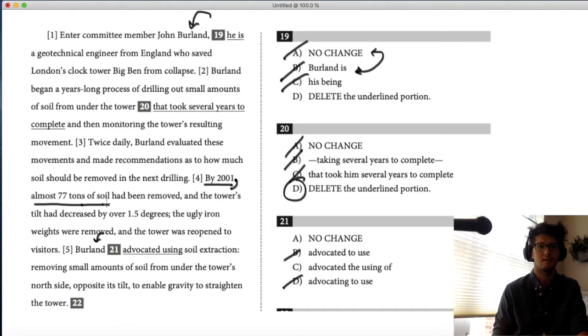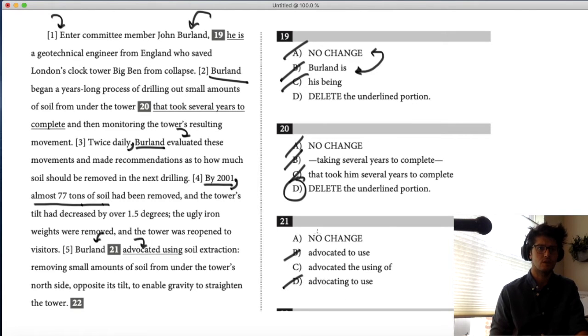And nine times out of ten, that's the way sentences work. Sentence 1 is a weird counterexample, but sentence 2, subject Berlin began, right? Twice daily, comma, here's the subject, Berlin evaluated, right? So usually those are the subjects. My point is, if Berlin is the subject, he needs a verb that goes with him. INGs are not main verbs, so you can cross off D.